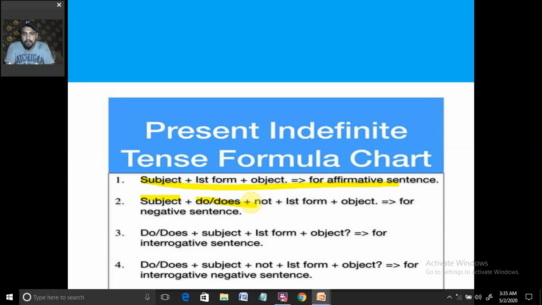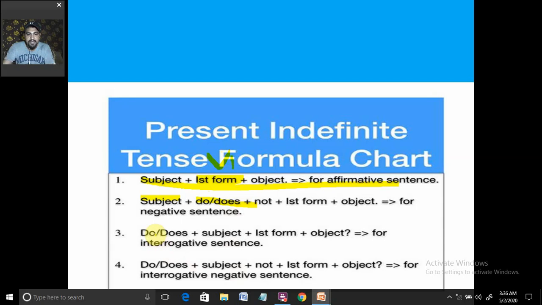Okay, in the first case, we are using the verb's first form, and s or es is used accordingly. If the subject is singular, we are using s or es. If the subject is plural, we are not using s or es with the verb's first form.